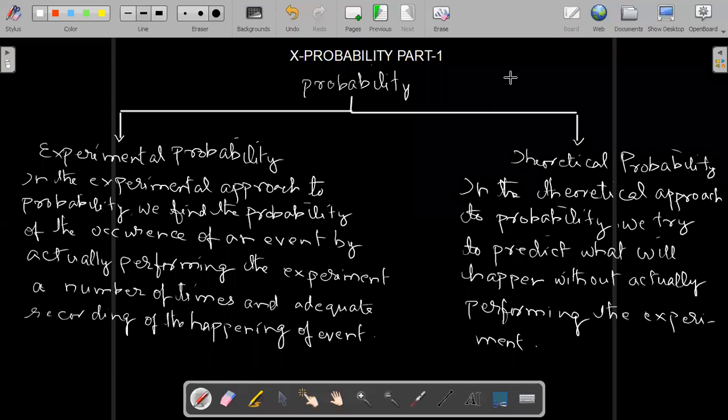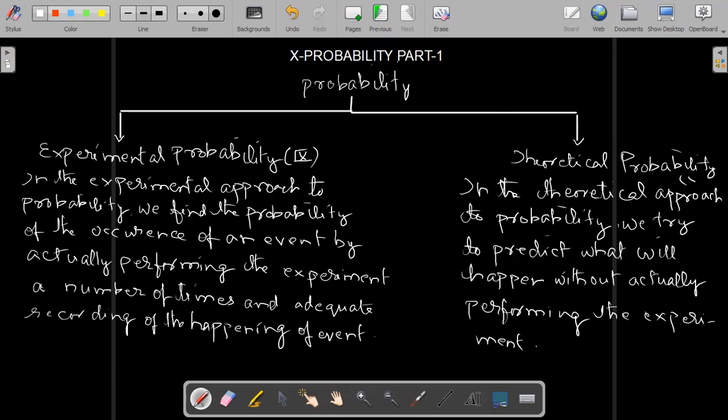So in probability, we have already studied experimental probability in class 9. Now we will study theoretical probability.